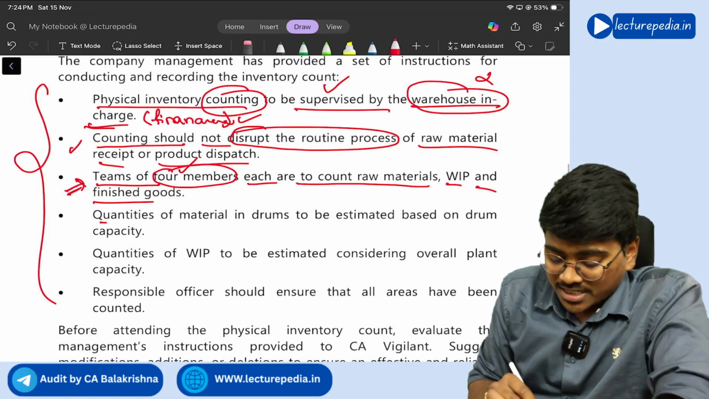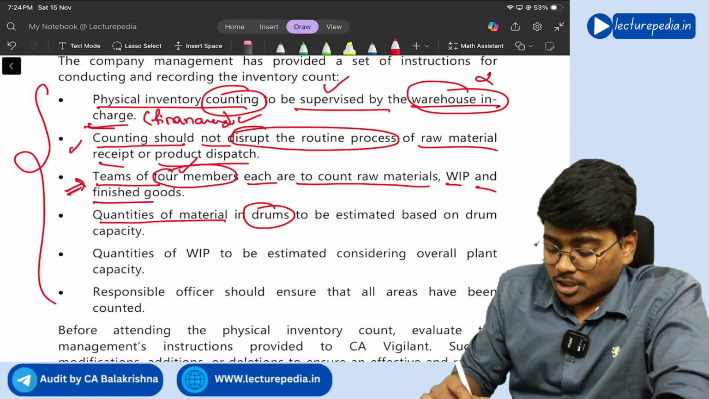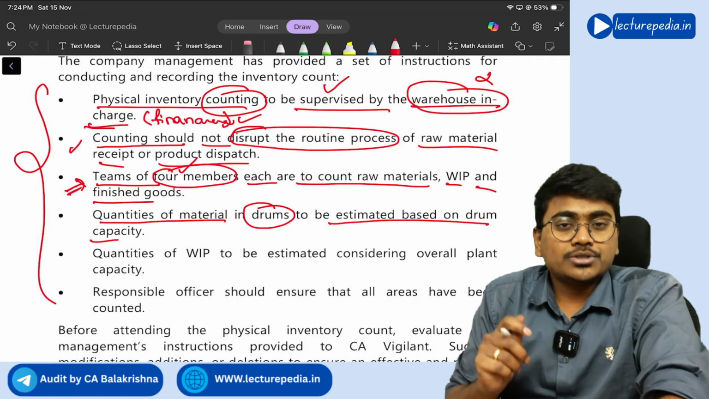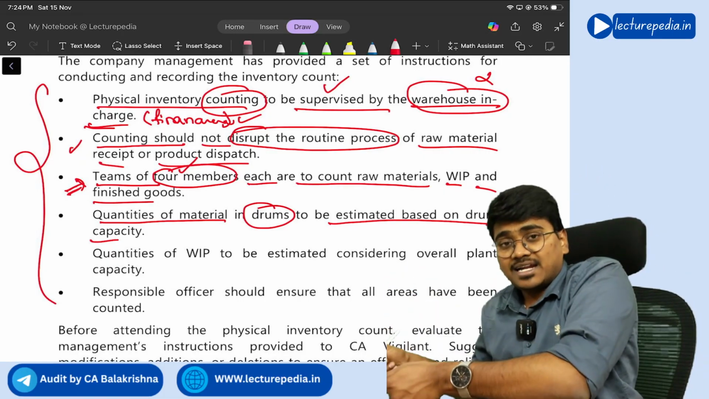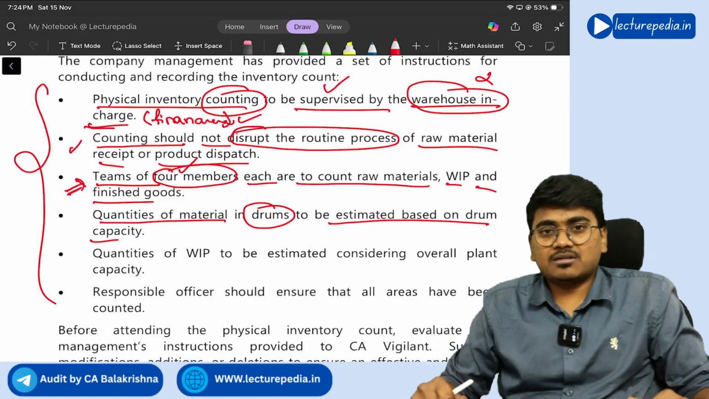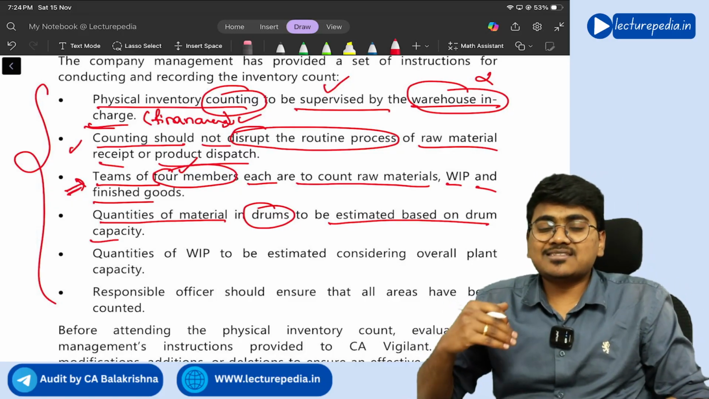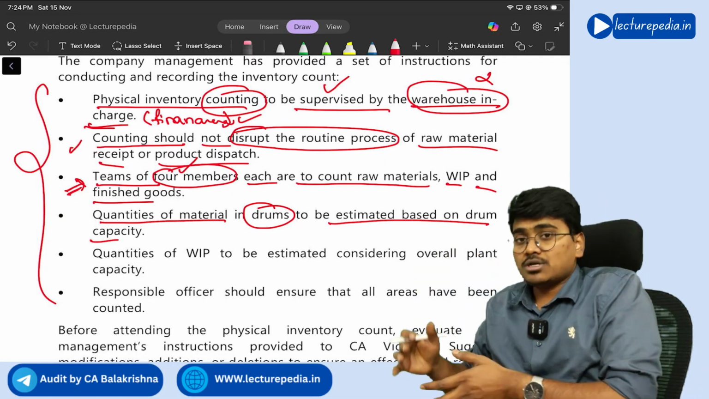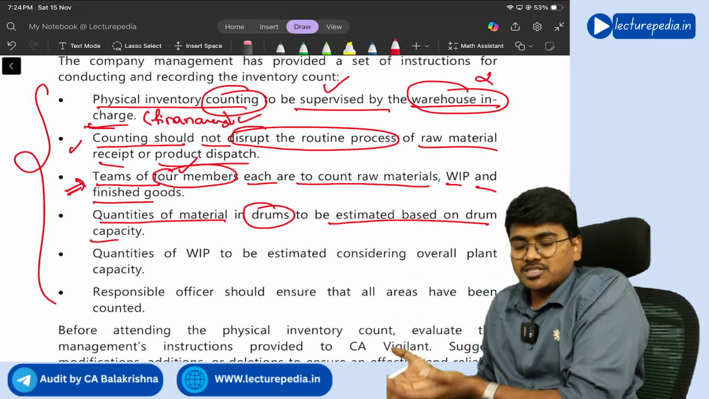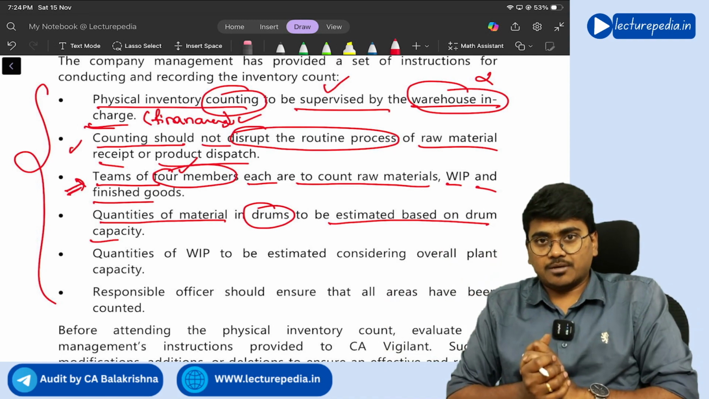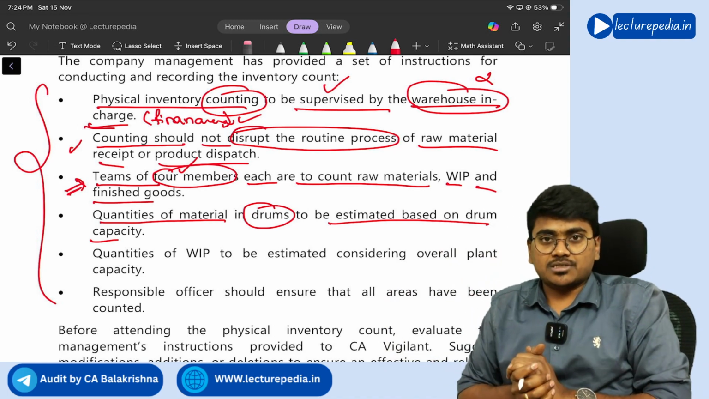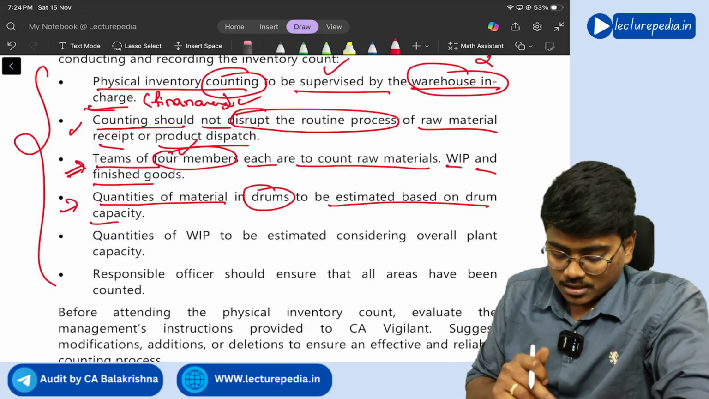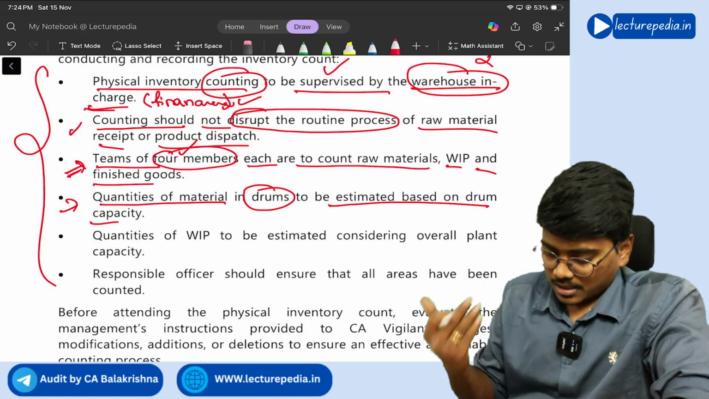Next, quantities of material in drums to be estimated based on drum capacity. No, you should actually conduct weighing of that particular drum. You should not just estimate the inventory based on capacity of the drum. You should actually check how much that drum weighs with the inventory present in it. Understanding? So you should suggest this change as I told you.